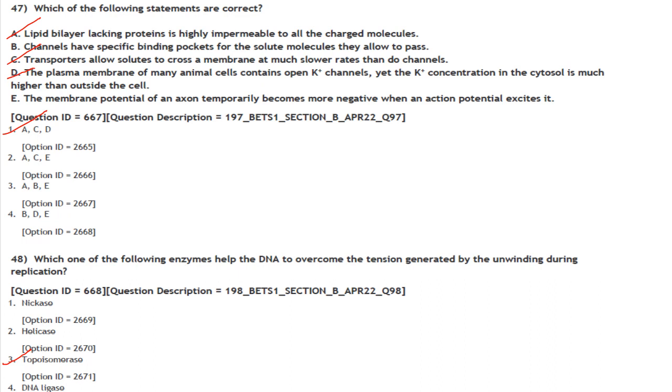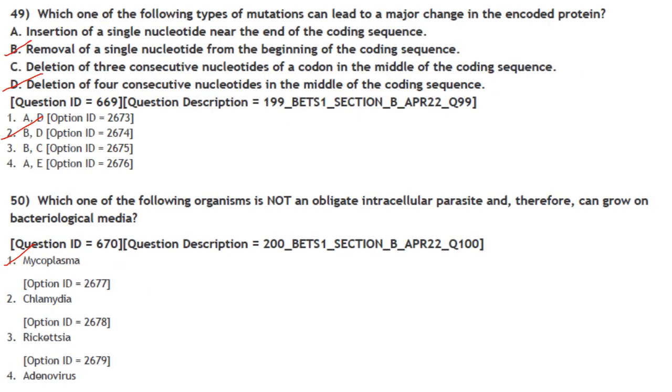The next one. Which one of the following enzymes help the DNA to overcome the tension generated by the unwinding during replication? Naturally it is the topoisomerase. Answer is option 3.